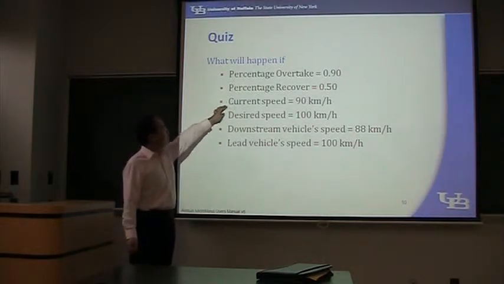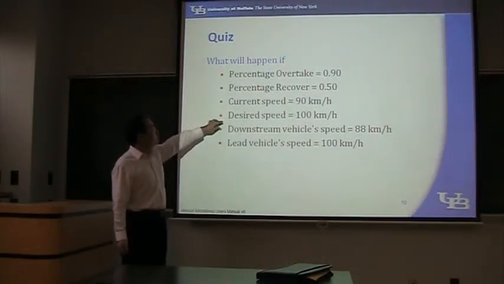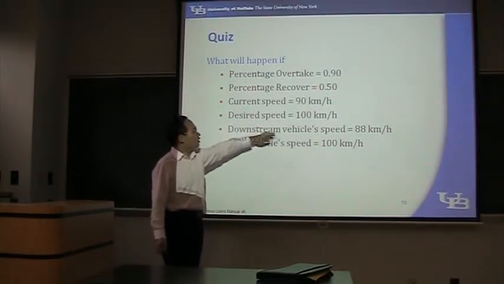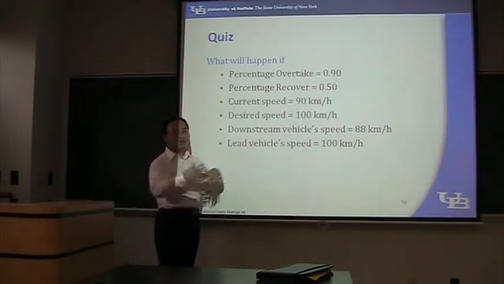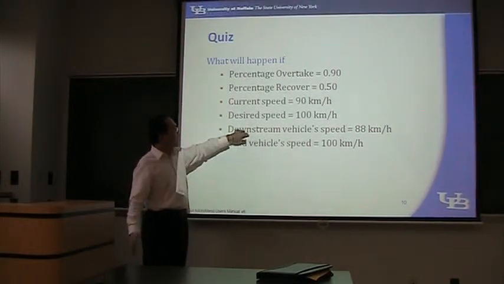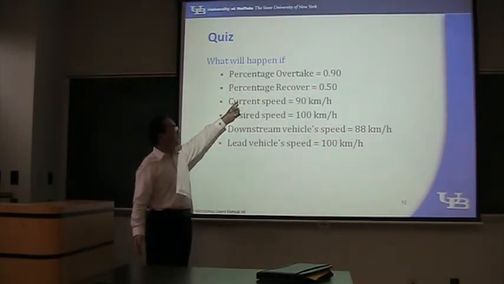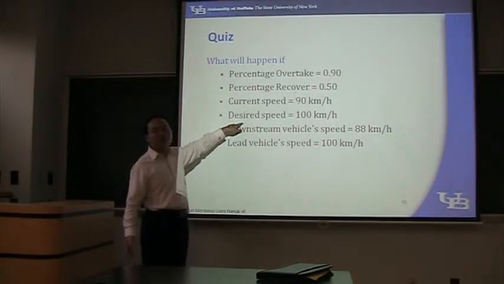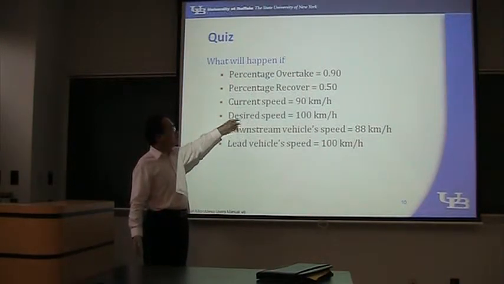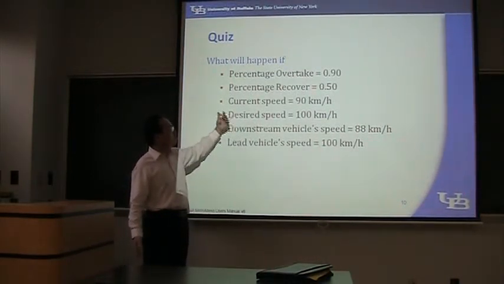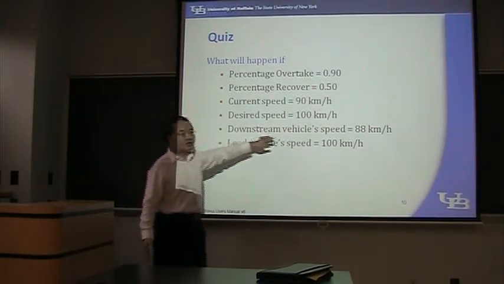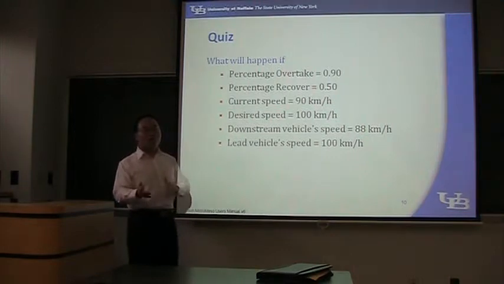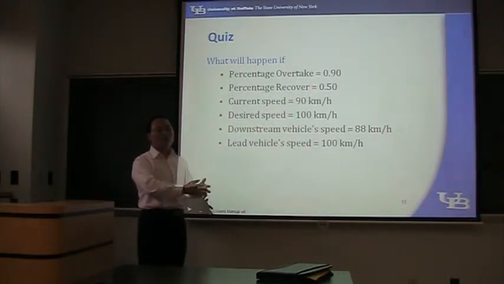In the beginning, let's use this overtake percentage. My current speed is 90, my desired speed is 100, and this 88 kilometer speed is the downstream vehicle, and this is less than 90% multiplied by desired speed, right? So I want to travel at least 90 kilometers per hour, but the downstream is 88. So what will happen? I will change to the fast lane.